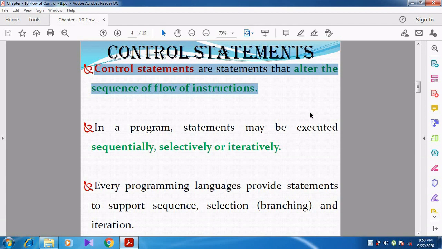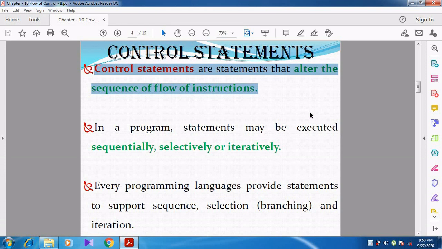But whenever the instructions are not executed in a sequential manner, that is, after executing line number 1, line number 2, line number 3, in this manner, this is called sequential. But after executing line number 1, line number 2, instead of executing line number 3, it executes line number 5.